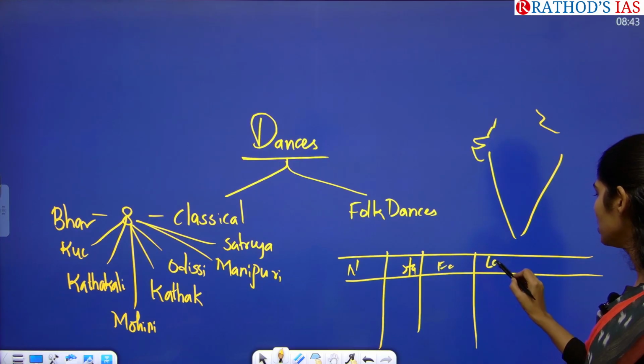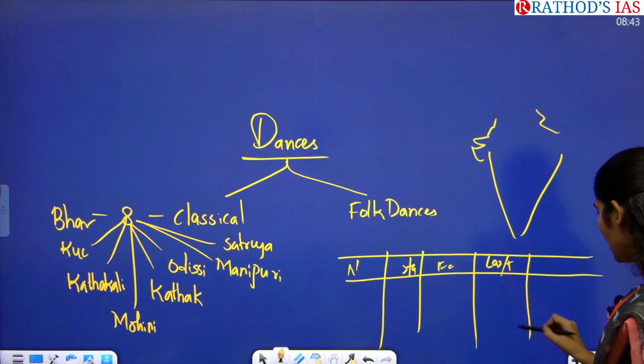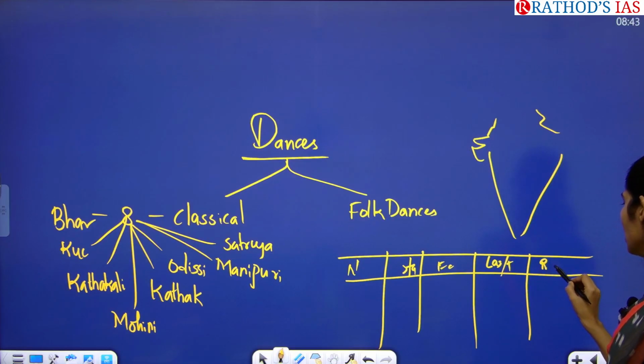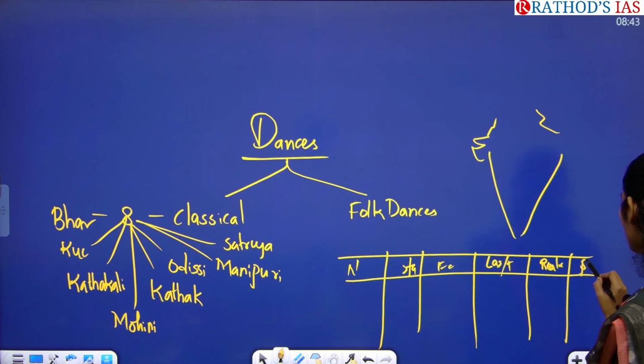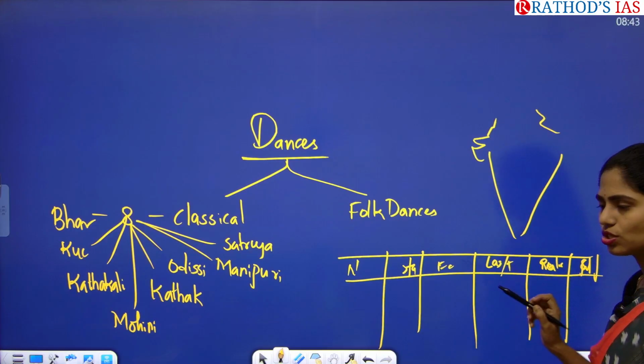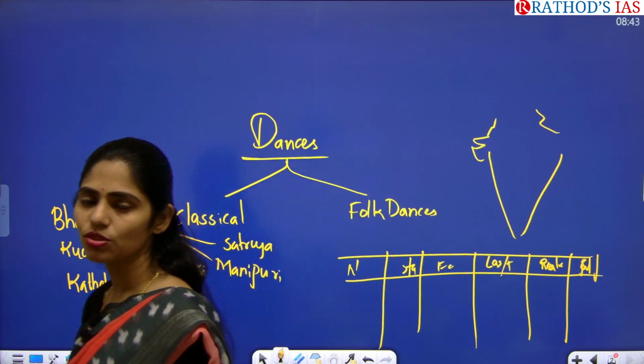And here you have to see Lasya and Tandava, which is dominant, and next you have to see during which ruler it had been developed, and you have to see the cultural significance of that dance. So if you're making notes in this way, then you can write any mains question that is coming from these classical dances.